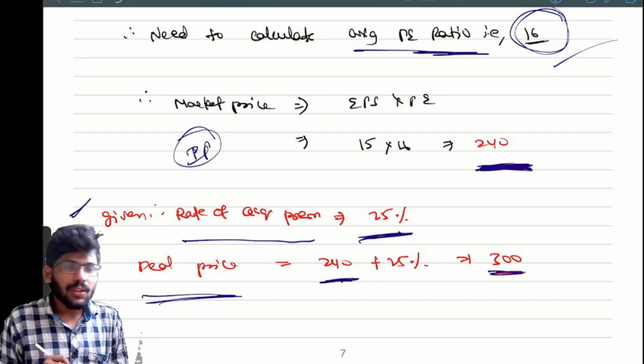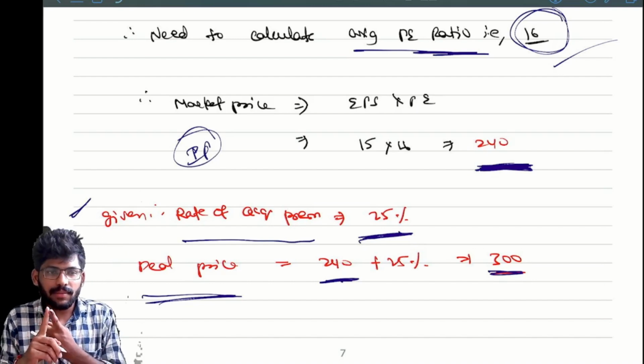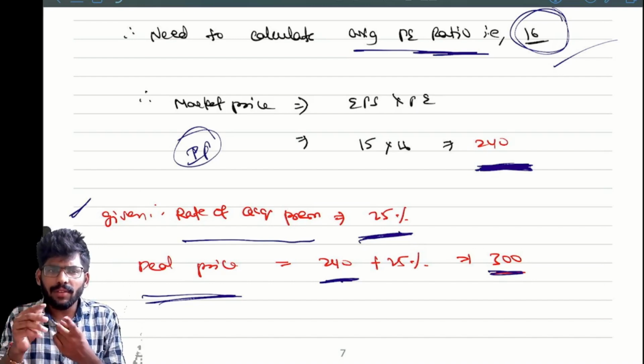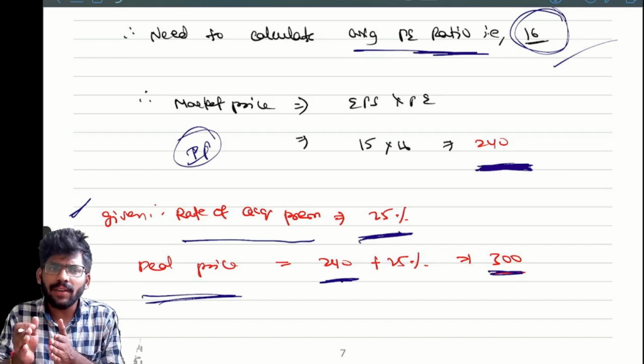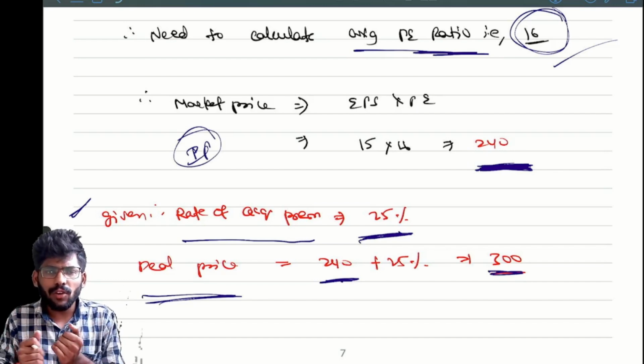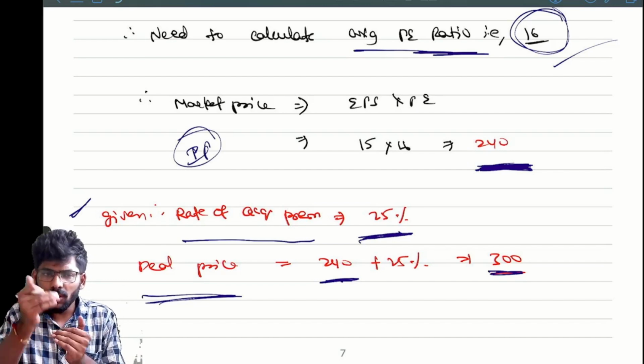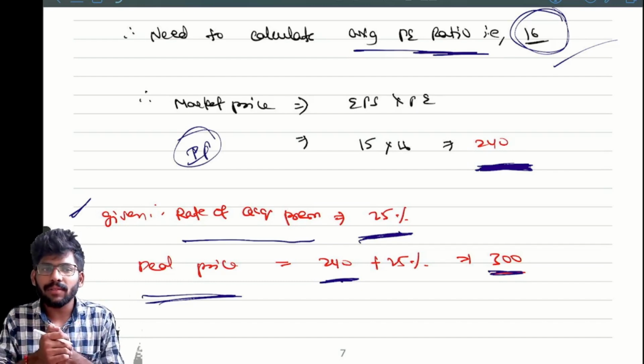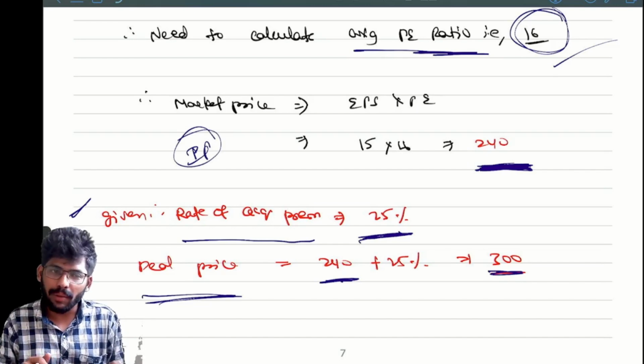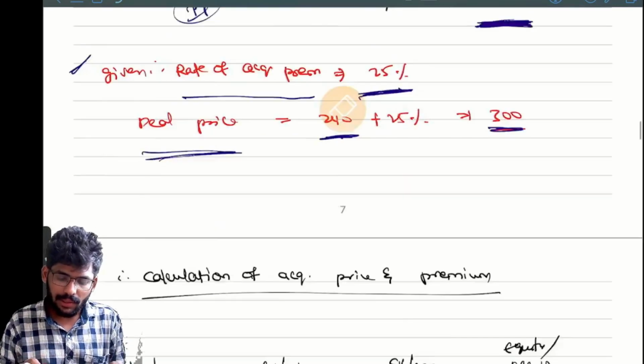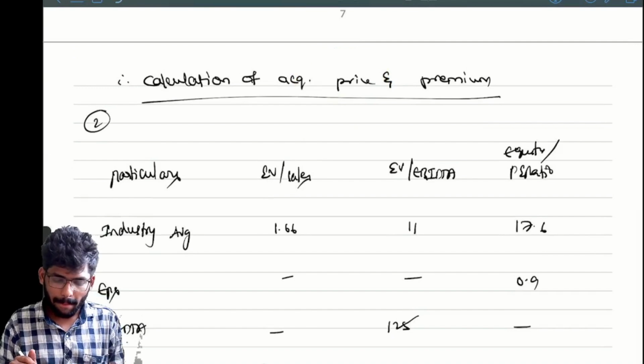That's it. So we have discussed the PE calculation. If the MPS and EPS of the company are directly given, you can calculate directly. Otherwise, use the comparable method. Based on the market price, we can calculate the deal price: intrinsic value plus rate of acquisition premium. That's it. Clear?